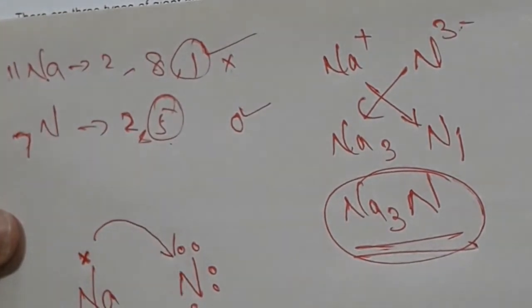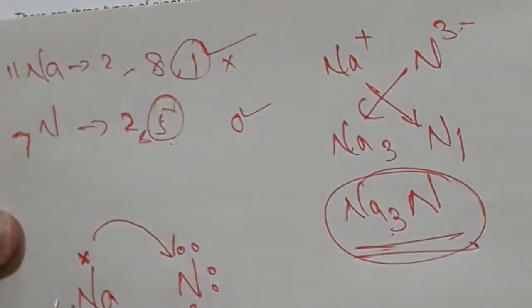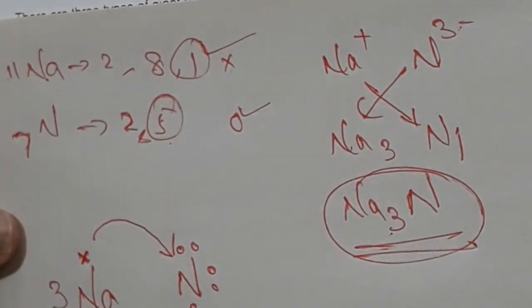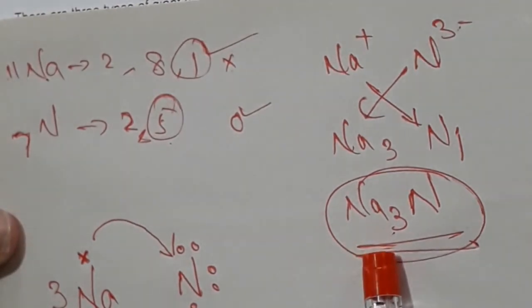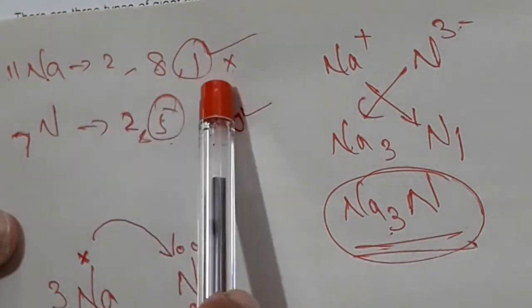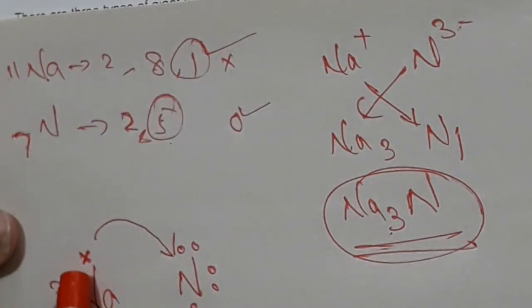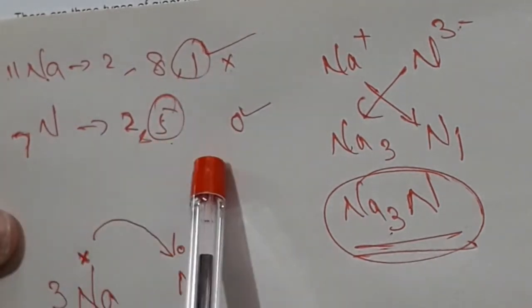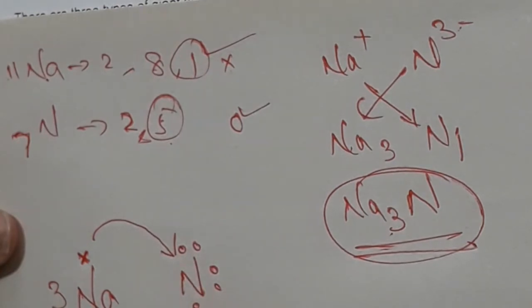to nitrogen. Also, how many sodium are here? 3 sodium. This is the electronic arrangement of sodium nitride. Sodium nitride is Na3N, 3 sodium and 1 nitrogen. Here sodium is 2,8,1, so 1 electron over here, and nitrogen has 5 electrons over here.